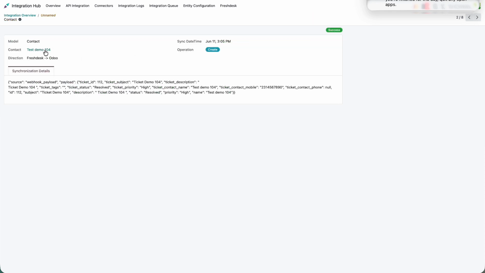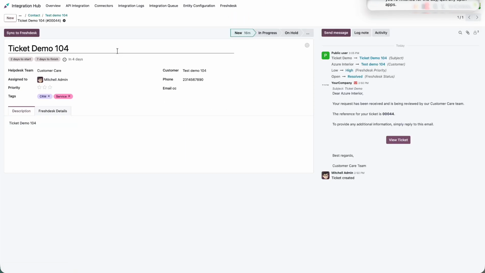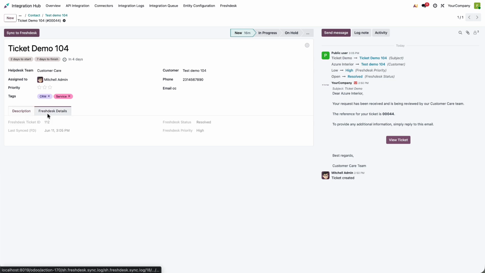You can see the test demo with the response and the operation create and success, and the linked ticket. And yes, inside the chatter you can see the details shown: priority change and status change, and you can also see this data and tags.